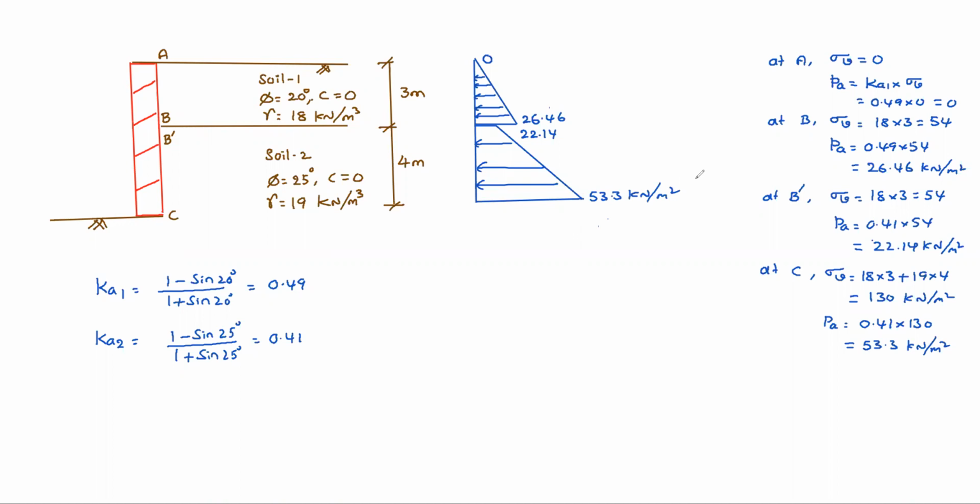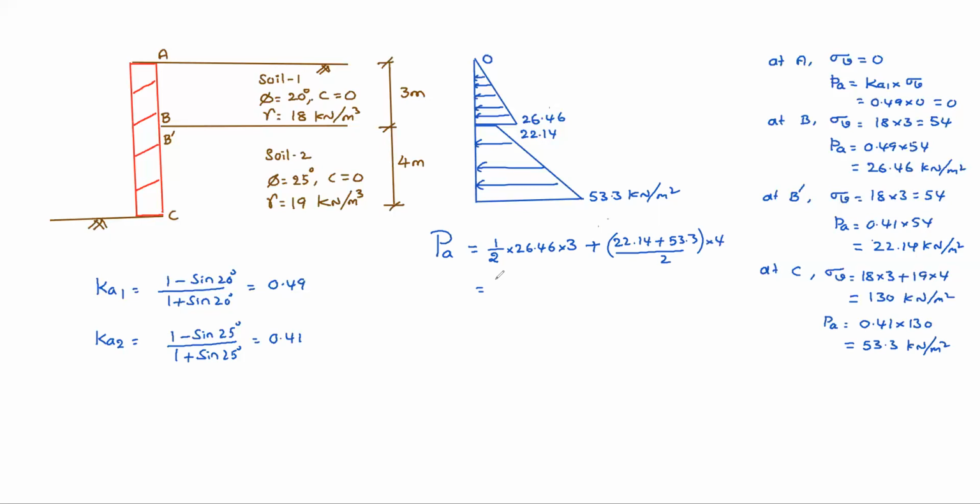Intensity is different, total earth pressure is different. Total earth pressure means the area of this pressure diagram. So small pa is intensity, capital PA is total earth pressure, that is the area of this pressure diagram: half into 26.46 multiplied by 3, plus this trapezium, that is (22.14 plus 53.3) by 2 into 4.